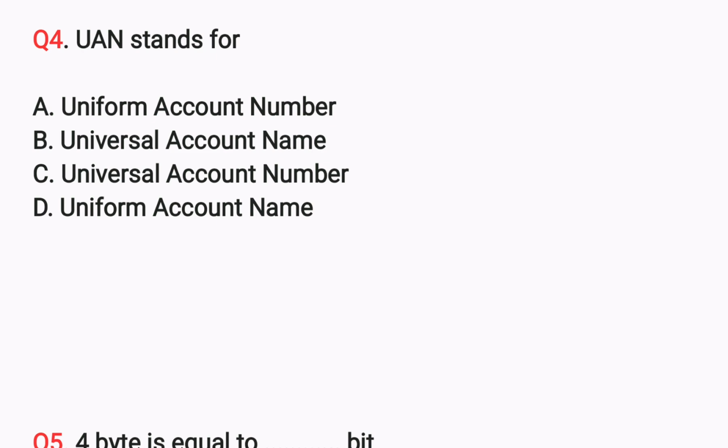UAN stands for, this is the unique number for the accounts maintained with the Employee Provident Fund Organization, that is EPFO. When an employee works in an organization, 12% of the basic of his or her salary goes into the EPF account.